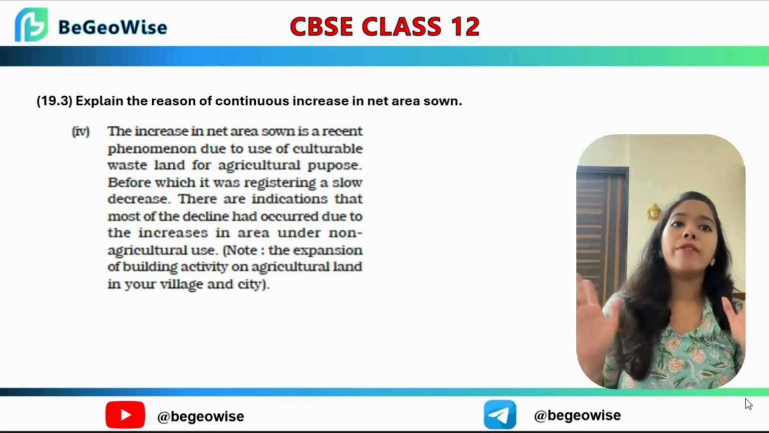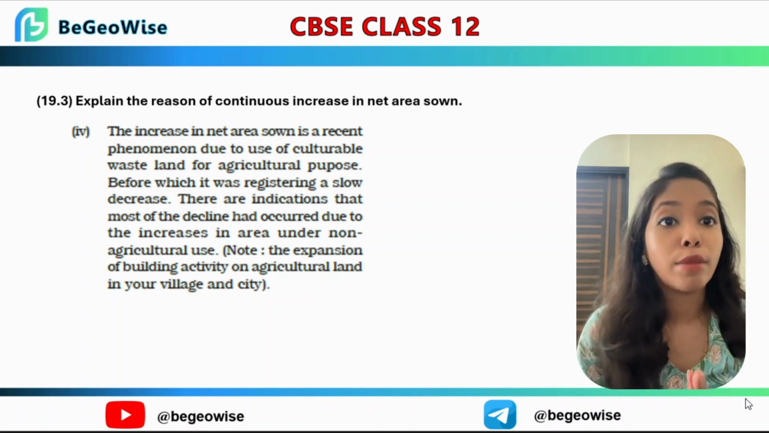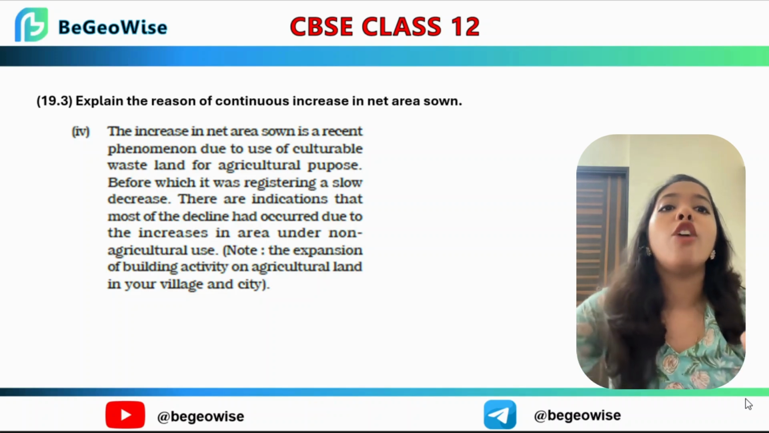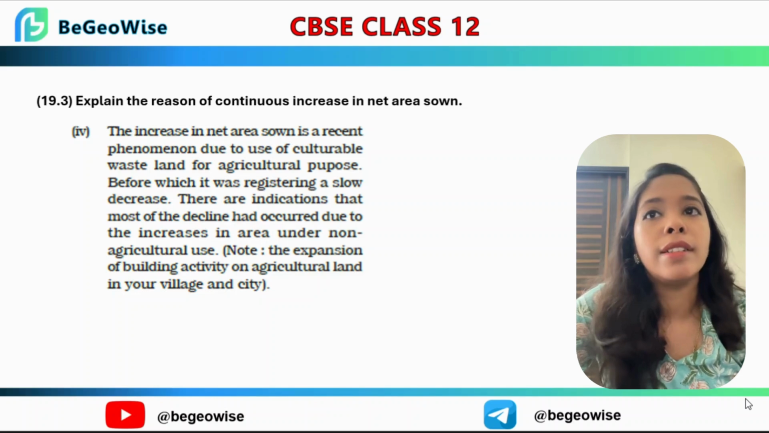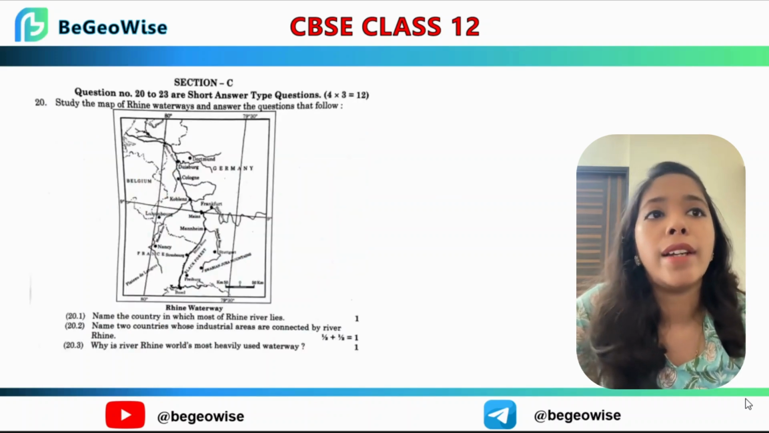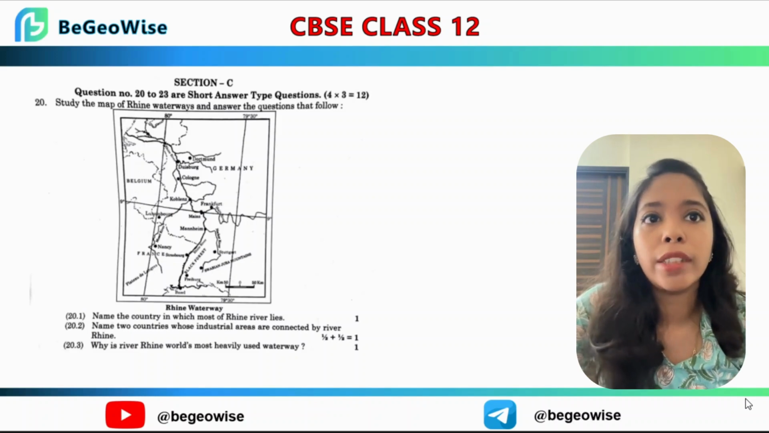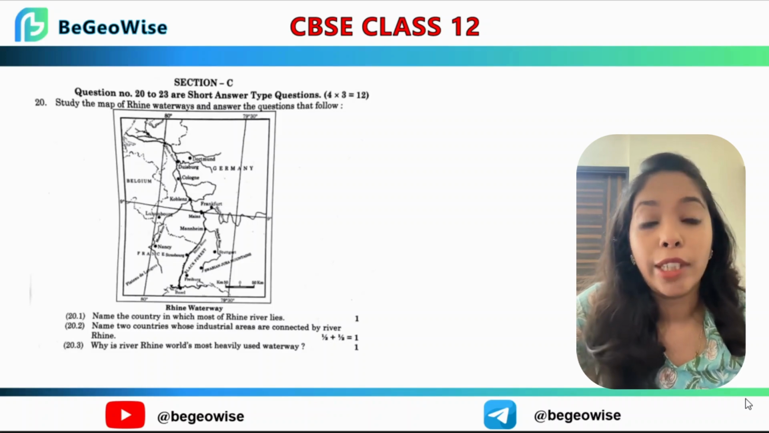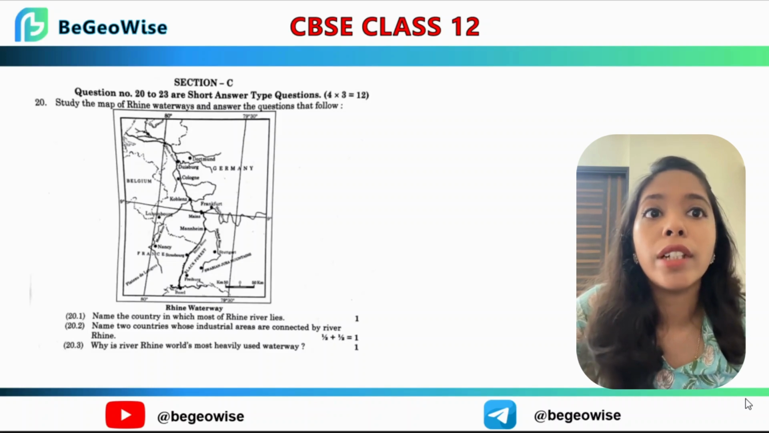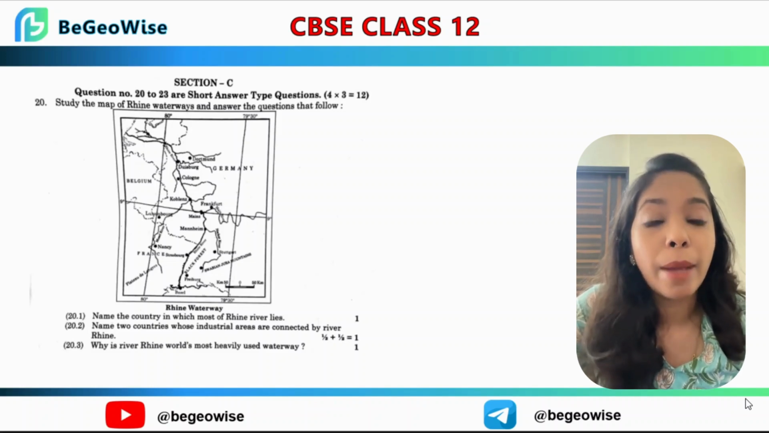So with this we finish the 1 mark questions. Now we go to the mapping questions that are present in your paper. This is a very easy one. The answers to the first 2 questions are mentioned in the diagram itself. Look at it carefully. Now, name the country in which most of the Rhine River lies. It is in the map itself. Take your time.